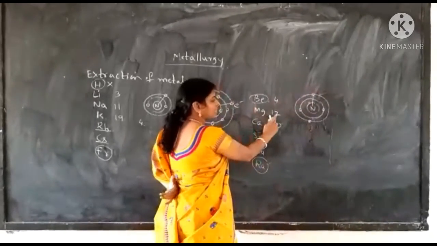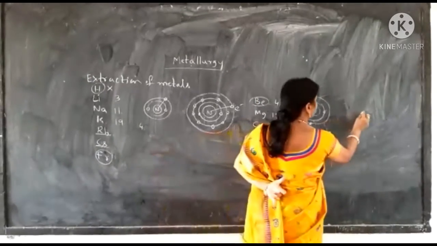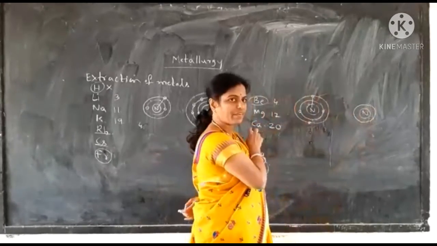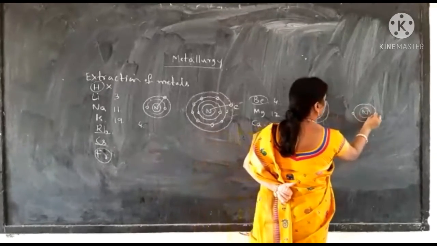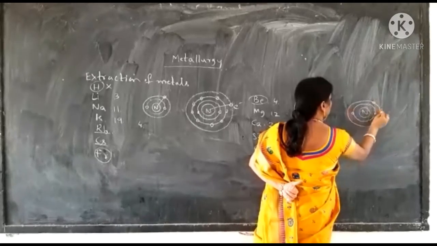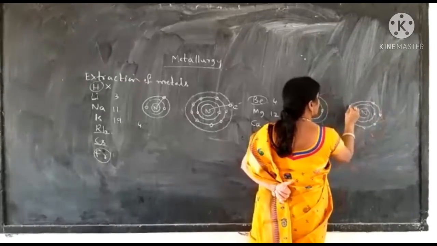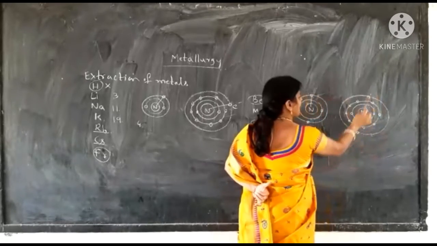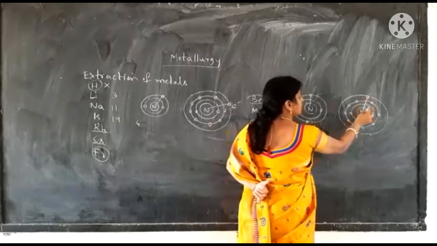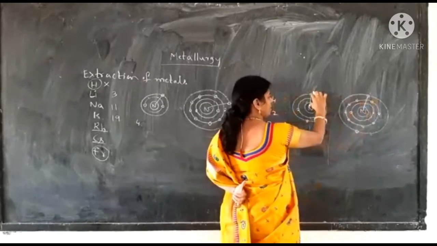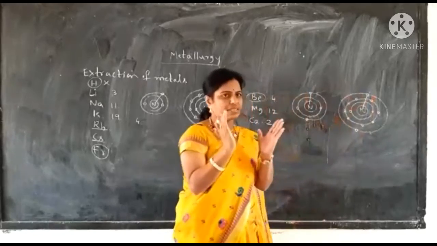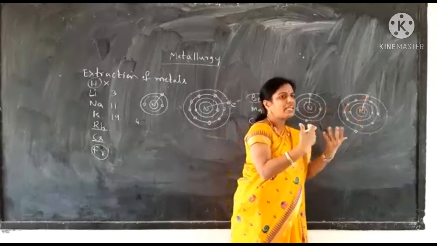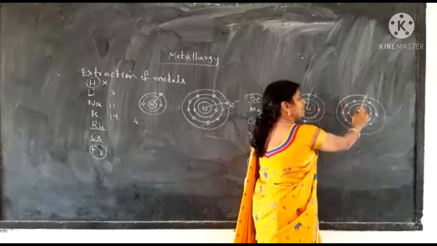Coming to magnesium, magnesium's atomic number is 12. This is the nucleus of magnesium, where there are 12 protons and 12 neutrons. In the first orbit there are 2 electrons, in the second orbit there are 8 electrons, and how many are left? 2 electrons in the last orbit. So this is the atomic radius. Comparing to beryllium, magnesium has a larger size, larger atomic radius. So compared to beryllium, magnesium can easily lose electrons because the protons' attraction over the